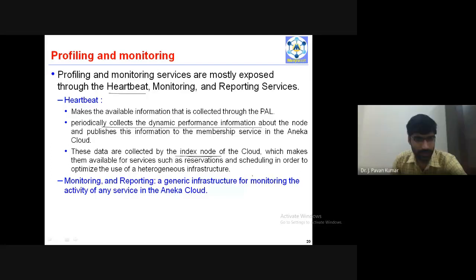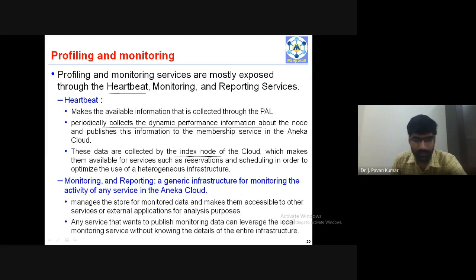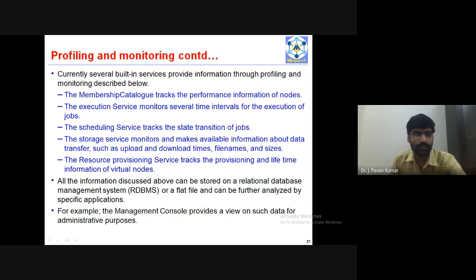Yes, sir. Next, monitoring and reporting. This will provide a generic infrastructure for monitoring the activity of any service in the Aneka cloud. Next, some built-in services are provided here: membership catalog, execution service, scheduling service, storage service, resource provisioning service. These are all built-in and by default available in the Aneka cloud.